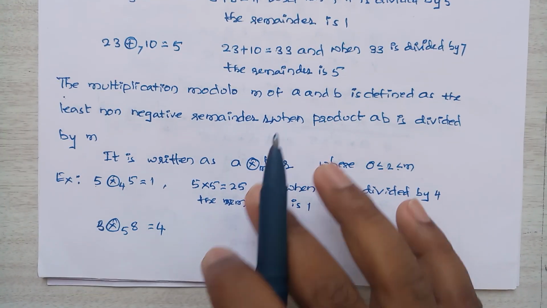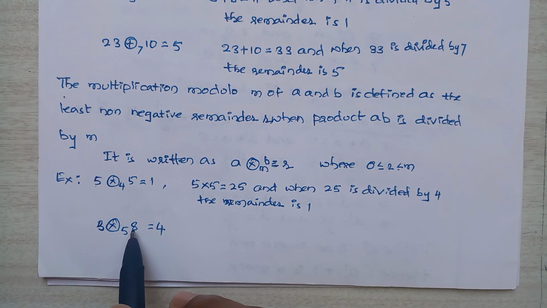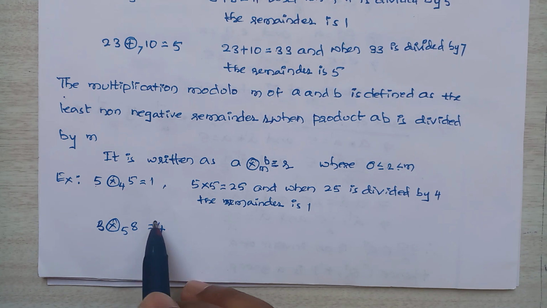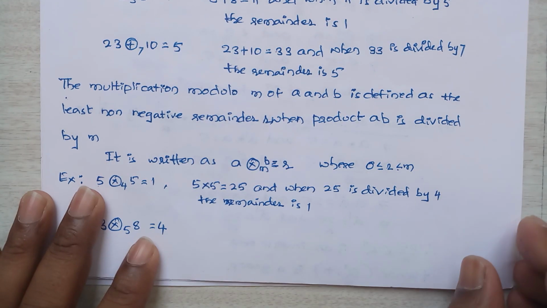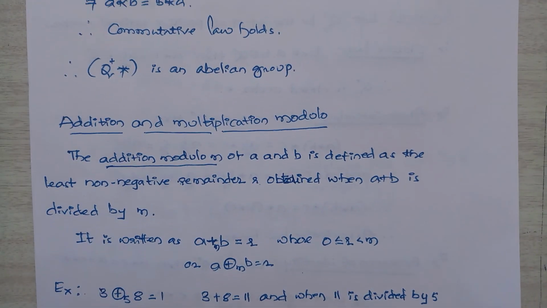In a similar manner, 3 cross_5 8. What is the resulting solution in this case? 3 into 8, 3 8s are 24. When it is divided by 5, 5 4s are 20, and the remainder is 4. So this is the resulting solution for your multiplication modulo.